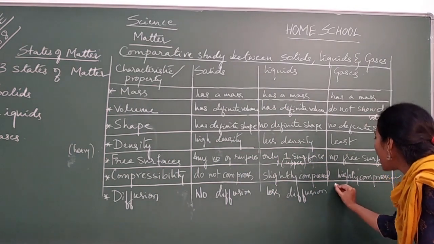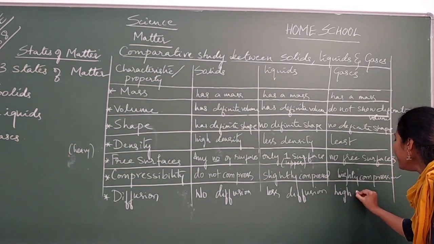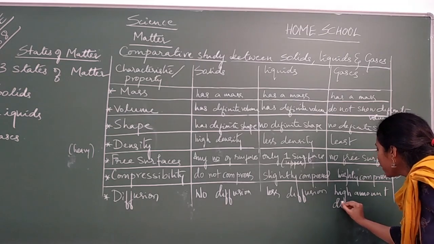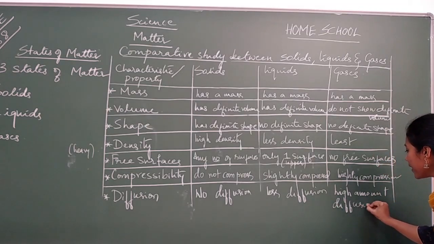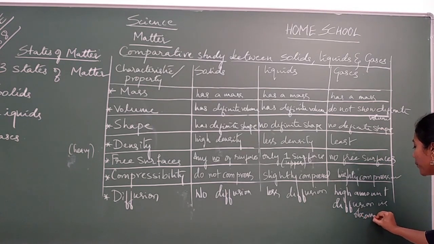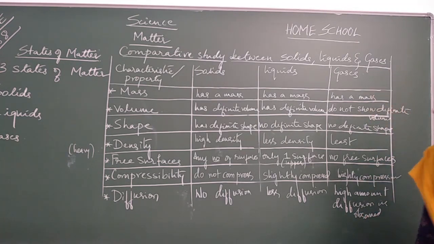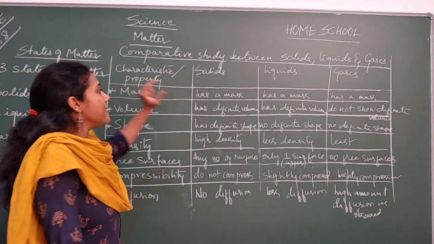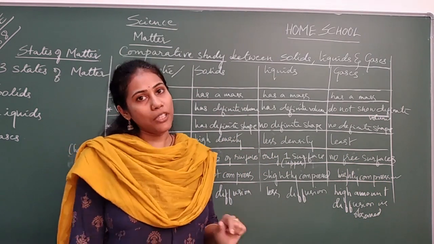So a high amount of diffusion is observed where? In the case of gases. These are the important differences between solids, liquids and gases that you have to remember.